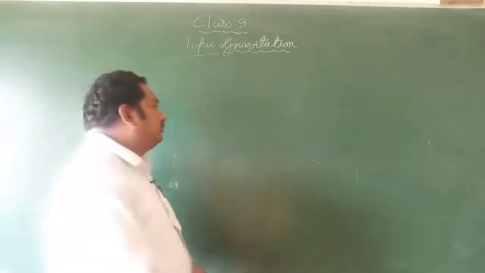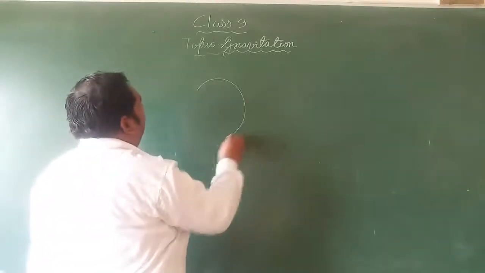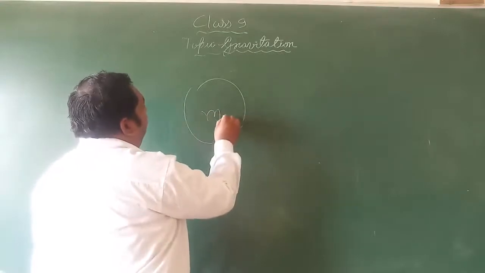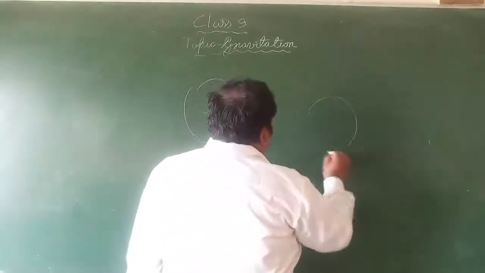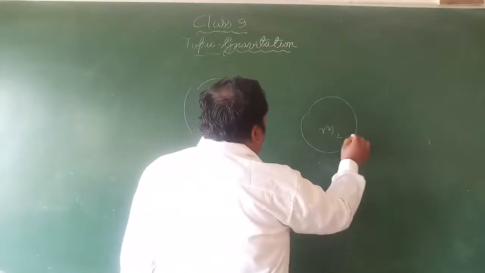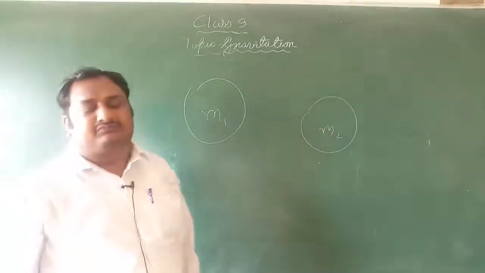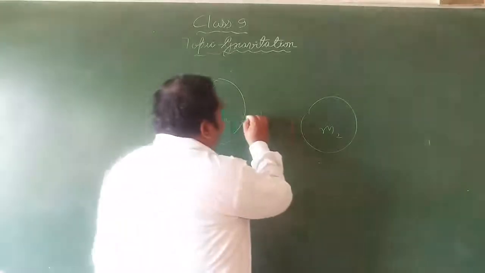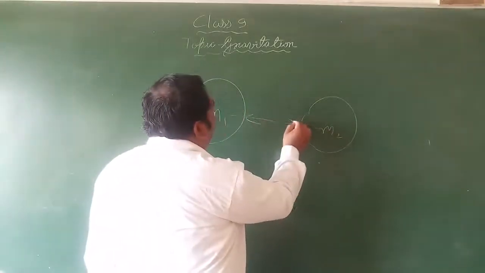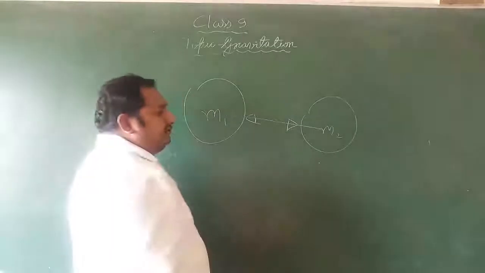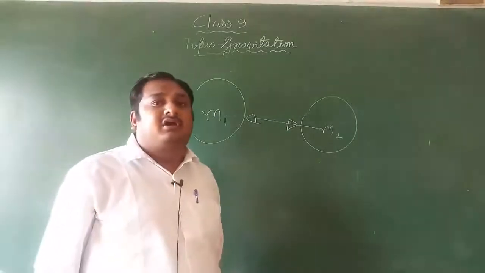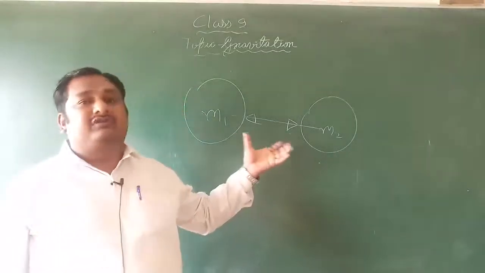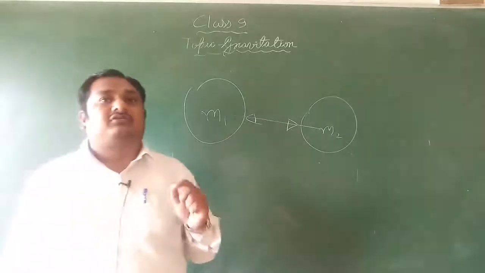Suppose there are two bodies. One body has mass m1 and there is another body having mass m2. If the bodies have masses, there is an attractive force acting between the two bodies. This force is called the gravitational force, and this phenomenon is known as gravitation.